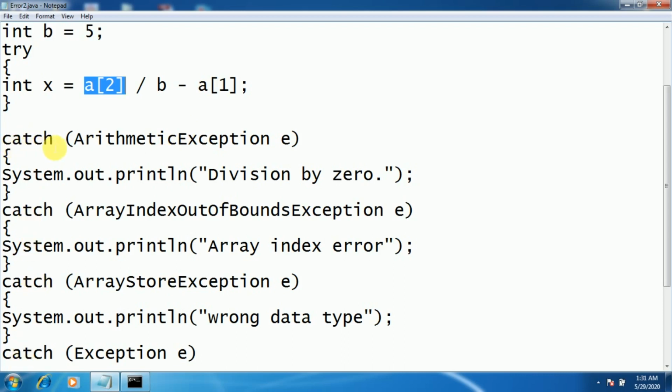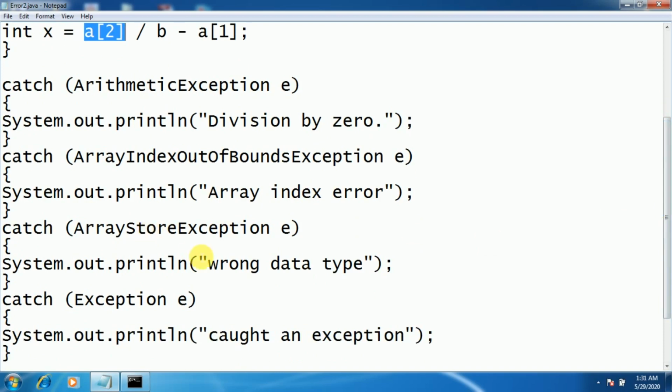So the first catch statement is going to catch the arithmetic exception, which is going to be displayed as division by 0. Second is the array index out of bound exception. The message which we have displayed is array index error. Third is the array store exception, where you are going to store the wrong type of data into the array, which will throw the array store exception. Then the last one, whatever we have specified, is a generic exception, meaning it is able to handle all types of